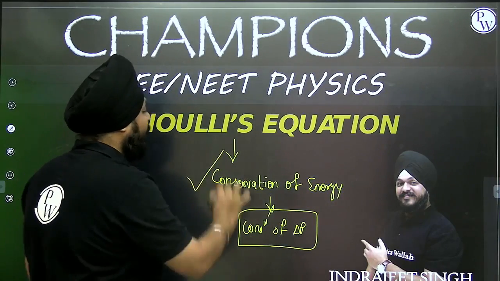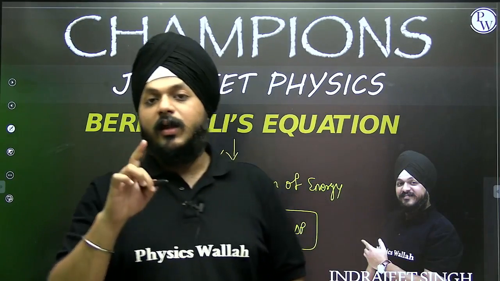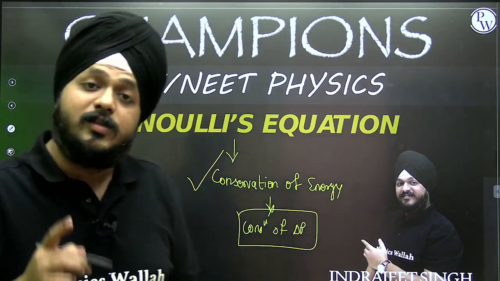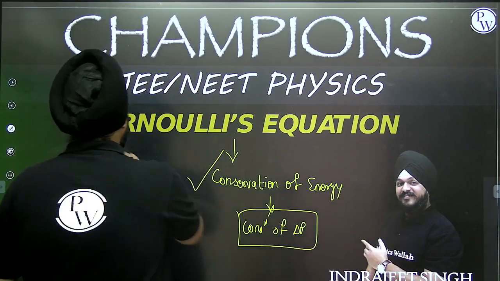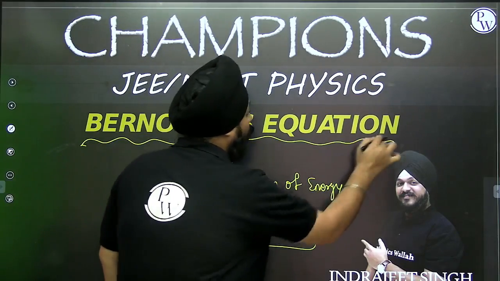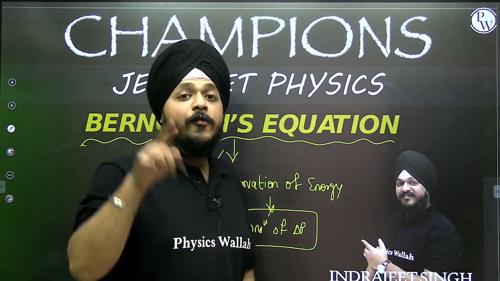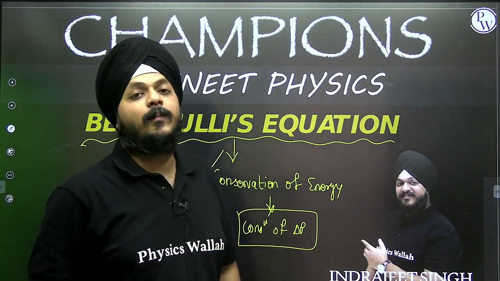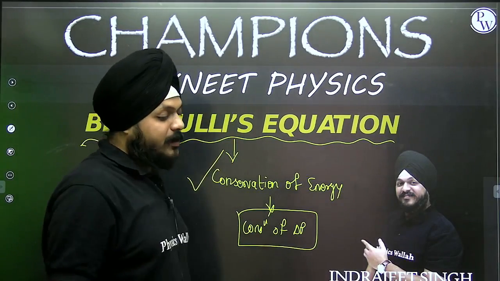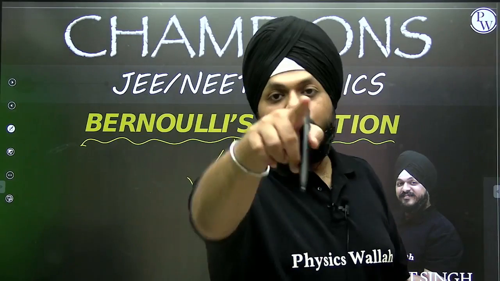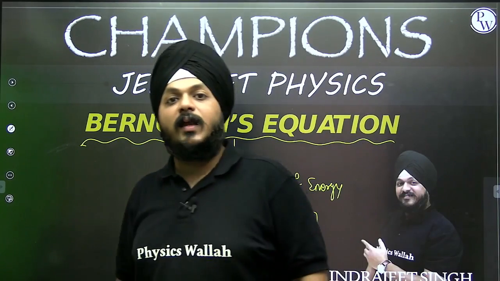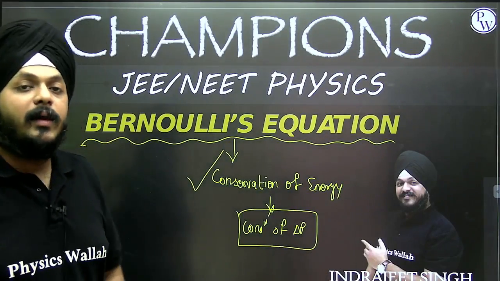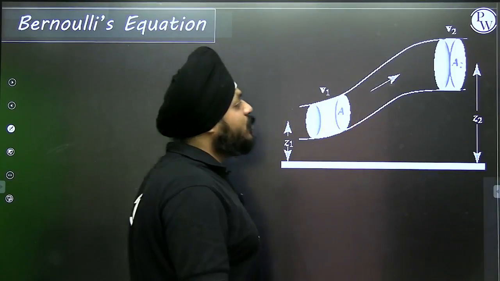But directly we can correlate Bernoulli's equation to the conservation of energy, and whatever the things going on naturally, if you want to oppose that, this Bernoulli's equation is used. I'm going to give you all some examples to understand this quite easily. Why is Bernoulli's equation used?